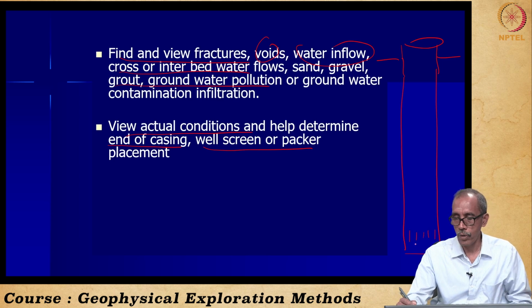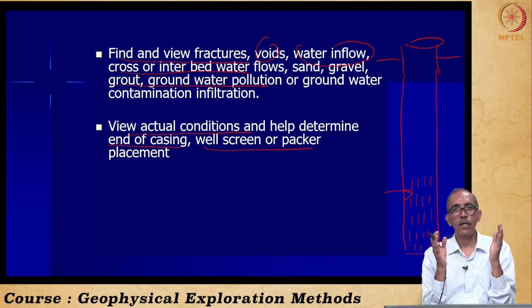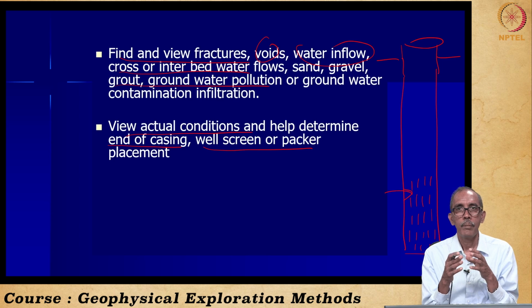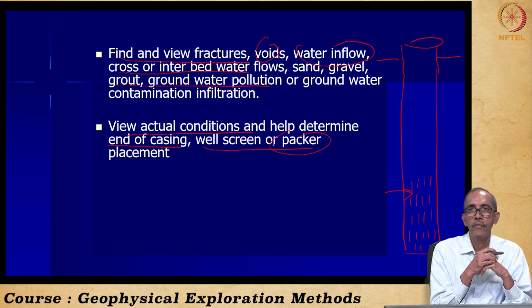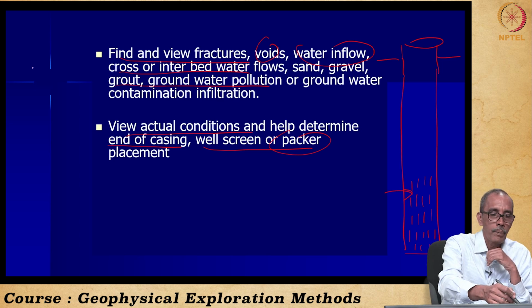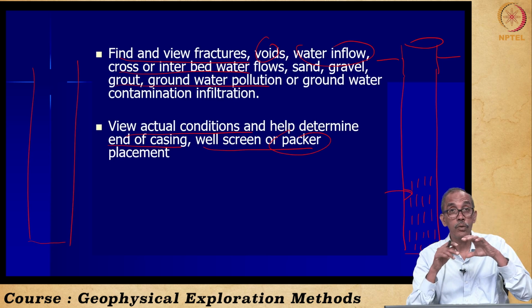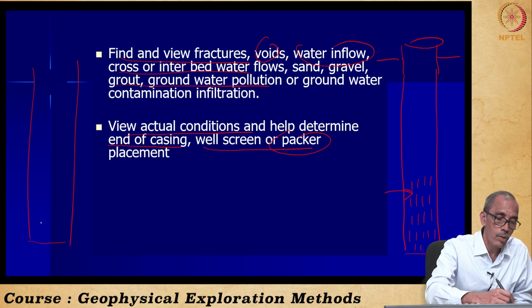So well screen is the portion of the cased well where there are some slots provided for the water to enter into the well. These slots would have been completely damaged or clogged due to several reasons: physical, chemical, or biological clogging. Right? This can also be checked by lowering the camera. Right? In certain cases, we may use what is known as a packer. A packer is an inflatable system usually used for grouting purposes or to isolate a particular zone to carry out tracer tests. Right? This is the borehole.